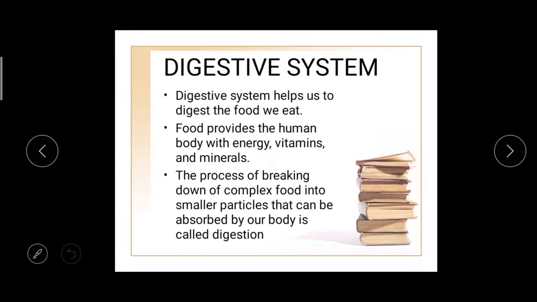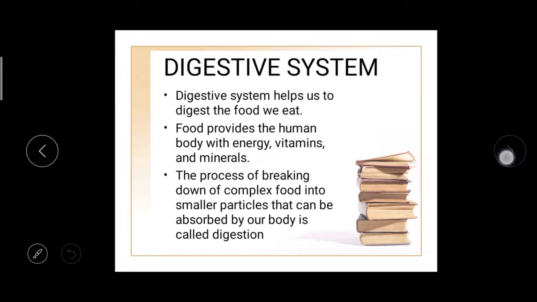What do you mean by digestion? The process of breaking down complex food into smaller particles that can be absorbed by our body is called digestion. We are eating complex food, right? We are eating chips, then rice. That is called complex food. During digestion, it breaks down all the particles into smaller particles and the energy is absorbed by the body. Do you understand?